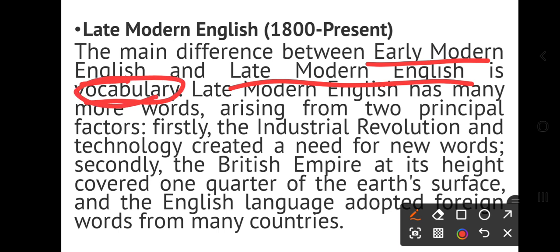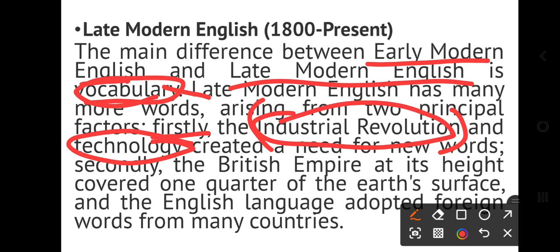Late modern English has many more words arising from two principal factors. What are the principal factors? Firstly, the industrial revolution. Every day, new industry, new technology. Because of the industrial revolution and technology, the dictionary is being enriched with new words every day, right?